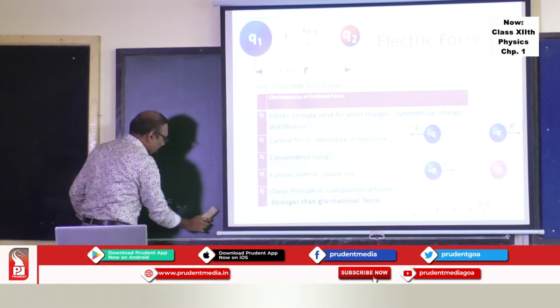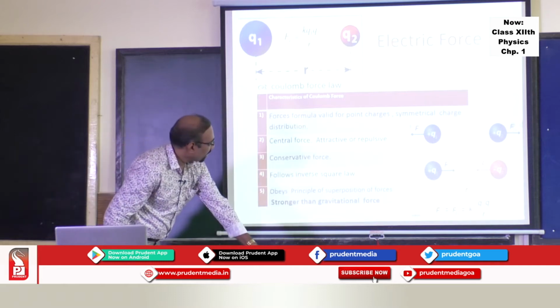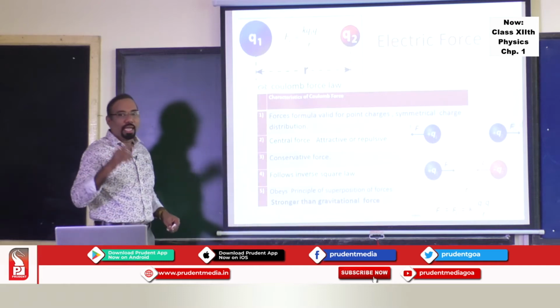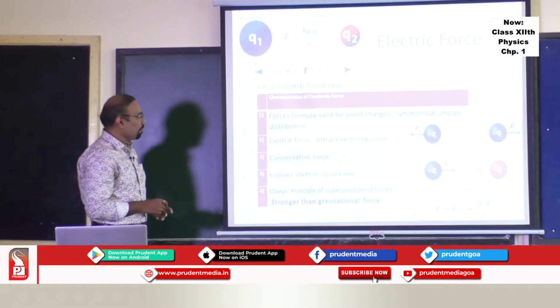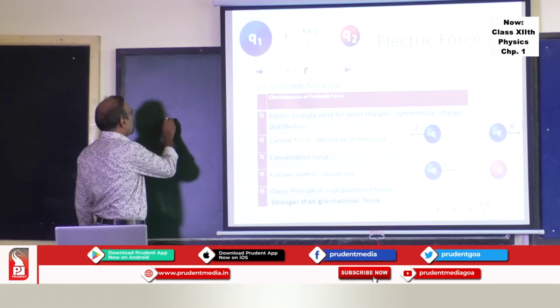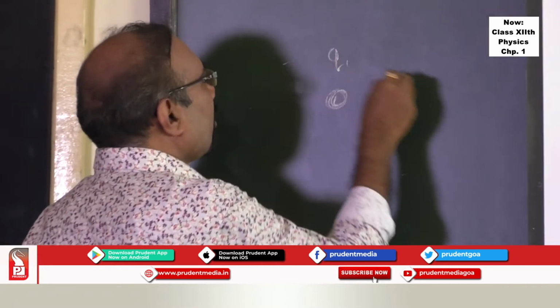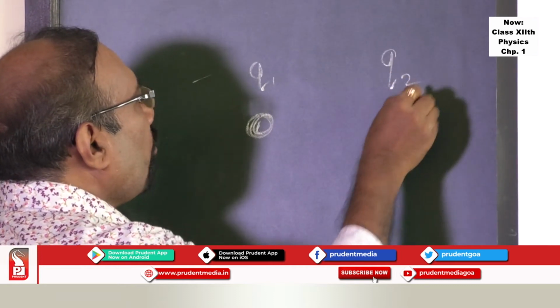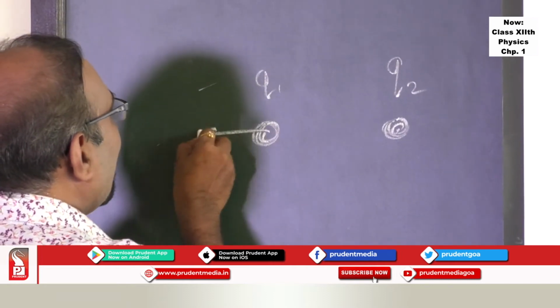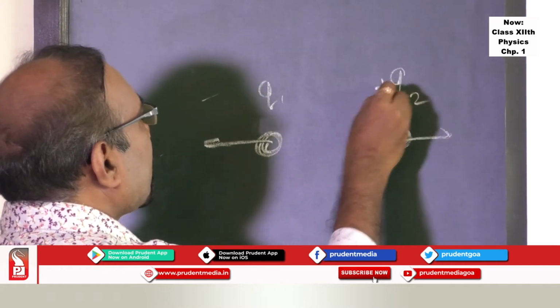This is a very important characteristic of Coulomb force, which will help you draw diagrams and solve numericals if you understand this point. What is meant by central force? If this is a charge Q1 and this is a charge Q2, the Coulomb force always acts along the line joining the two charges.